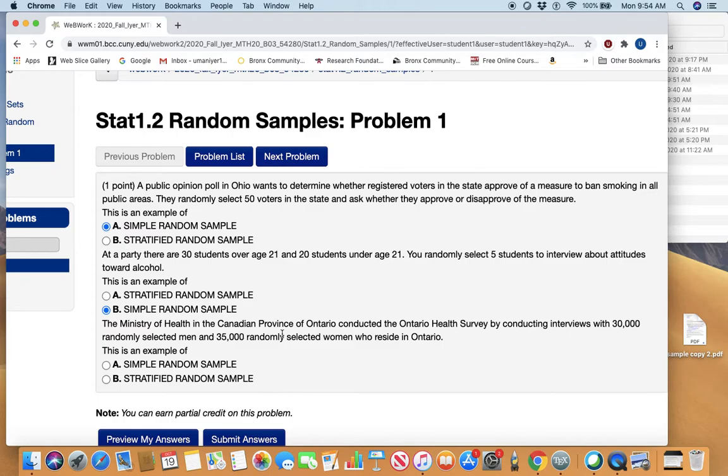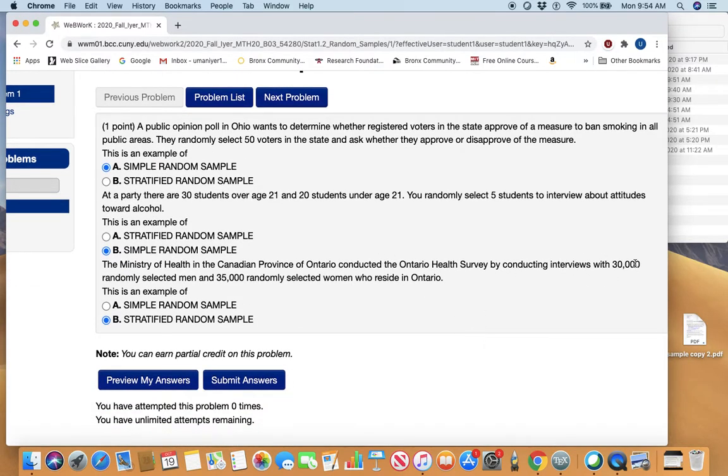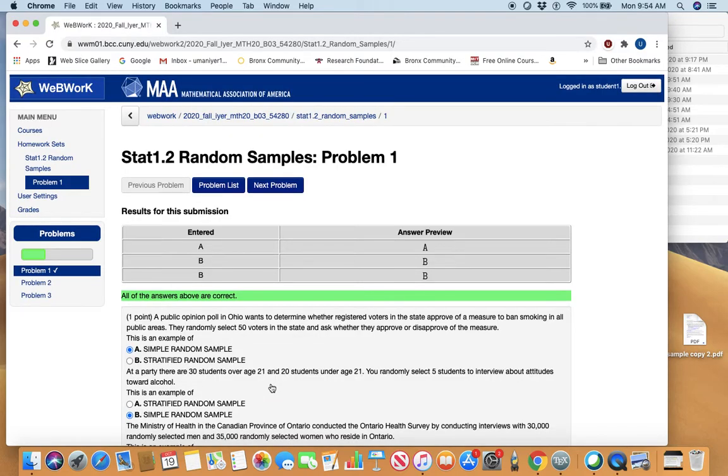The Ministry of Health in the Canadian province of Ontario conducted the Ontario Health Survey by conducting interviews with 30,000 randomly selected men and 35,000 randomly selected women. So this was stratified. First they divided men and women, so that's 2 strata, and then randomly selected 30,000 from one group and 35,000 from the other group. This is the only one that I might have problems with, but it's fine.